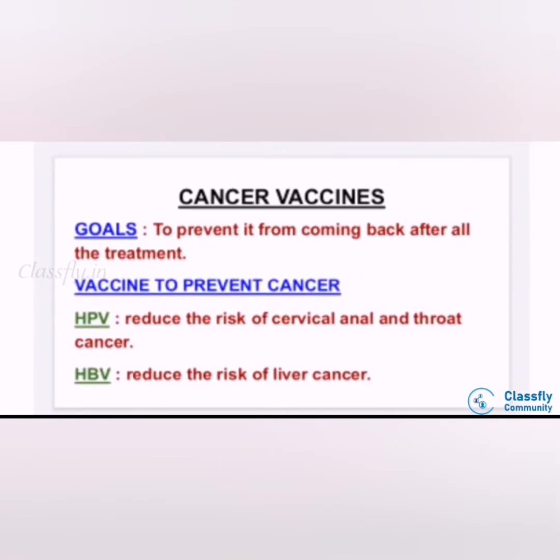Now let's see about cancer vaccines. The goal is to prevent the cancer from coming back after all the treatment. The vaccines to prevent cancer are still in study, but the main two are HPV and HBV. HBV vaccines are found to prevent liver cancer, and HPV vaccines prevent cervical cancer, anal cancer and throat cancer.